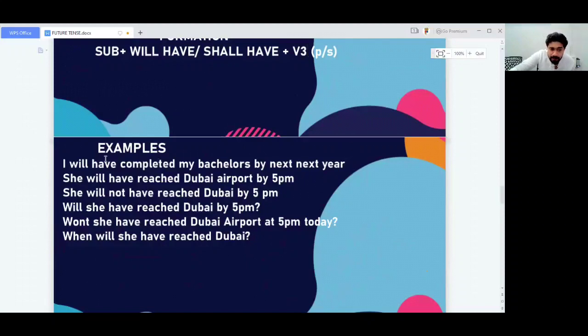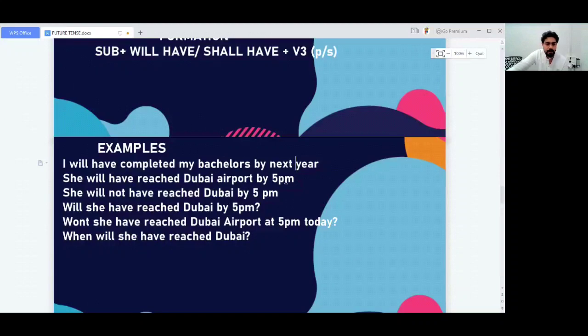So what does it mean? Which means the action will be finished in a future time period, after 5 years. So we predict it. We say that it will have been completed by next year. So I will have completed my bachelor's by next year. So you see that is a future time, and the action is going to be perfect.